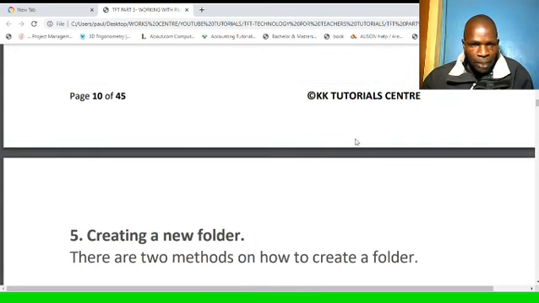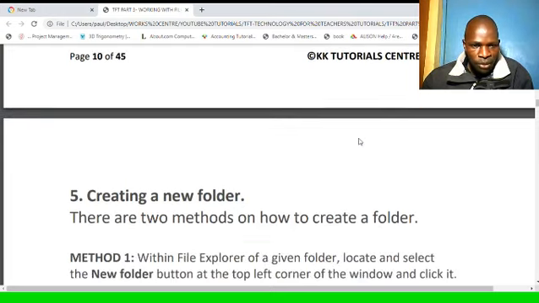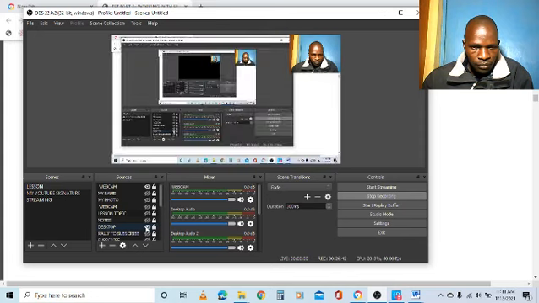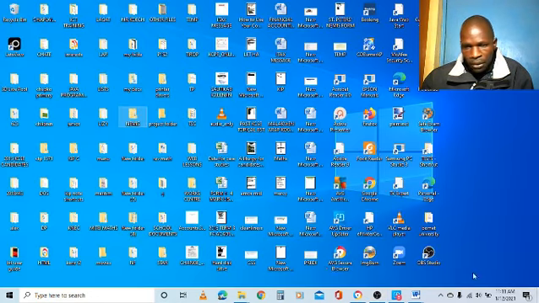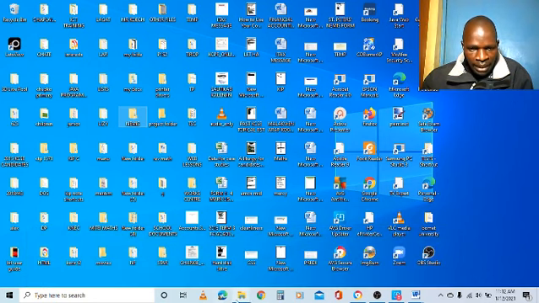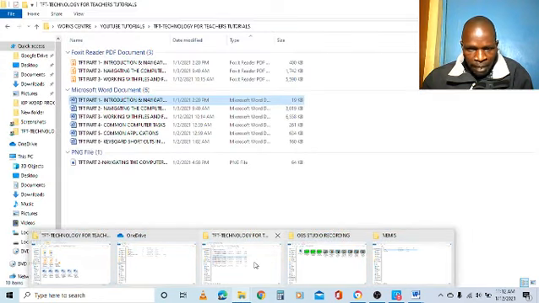I want to do the practical, hands-on process of moving files or folders from one folder to another in the desktop. So we move now into my desktop. So we are right here in my desktop, and I have highlighted down here my File Explorer. There are actually four. This highlighted one is one of the folders in the File Explorer. Let me highlight that one.